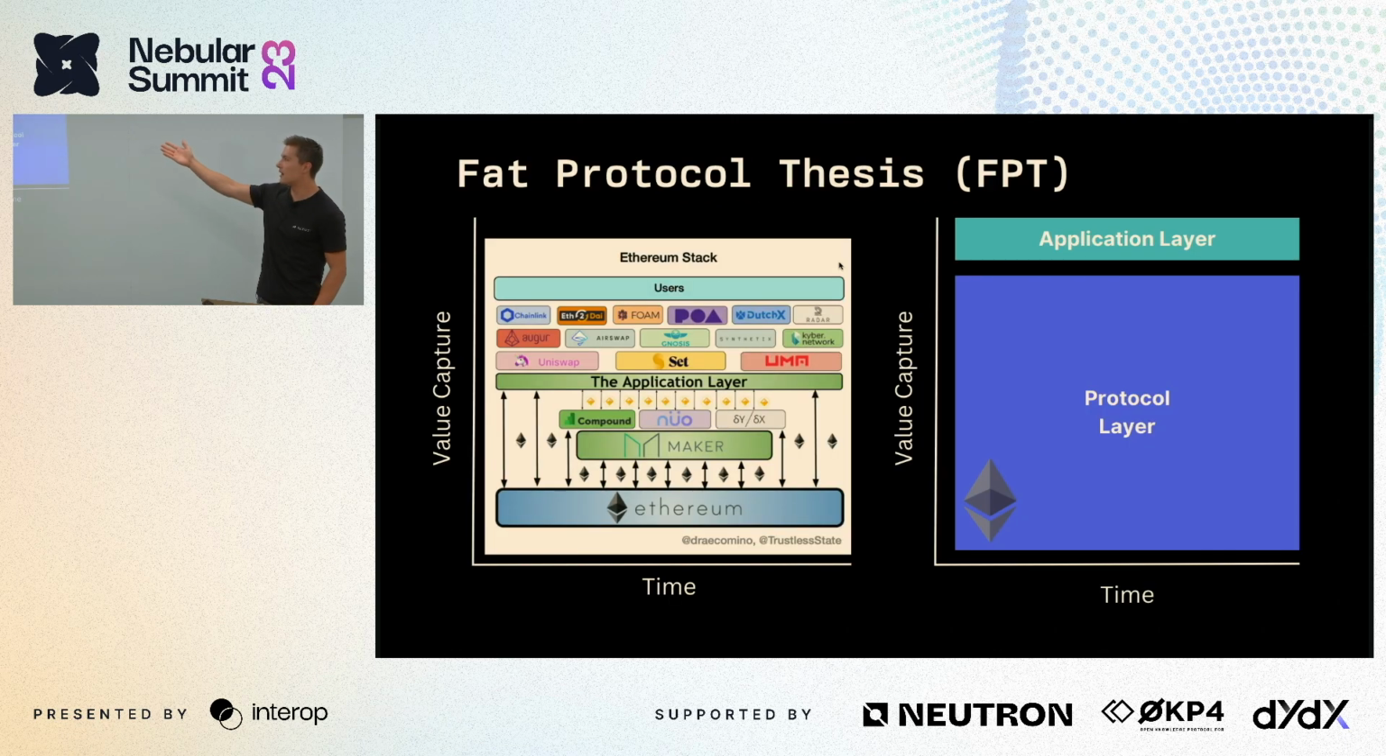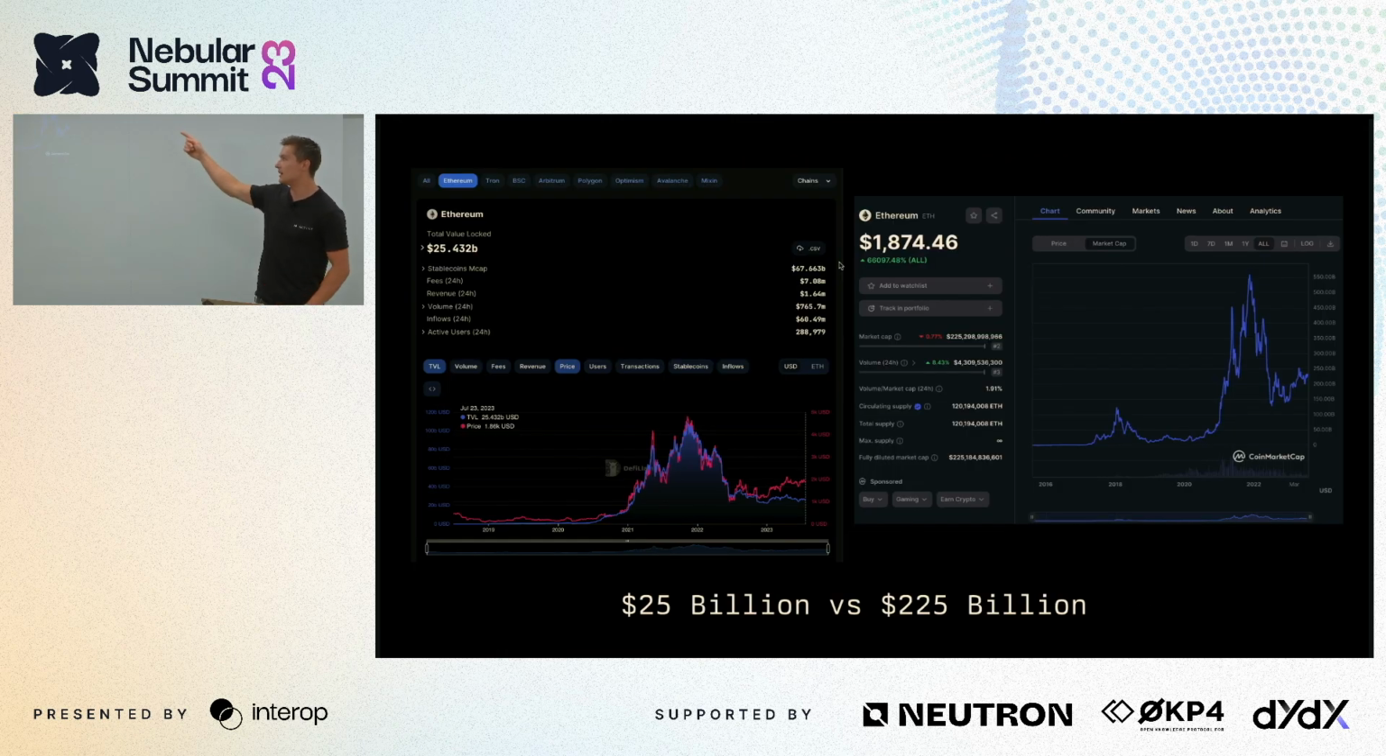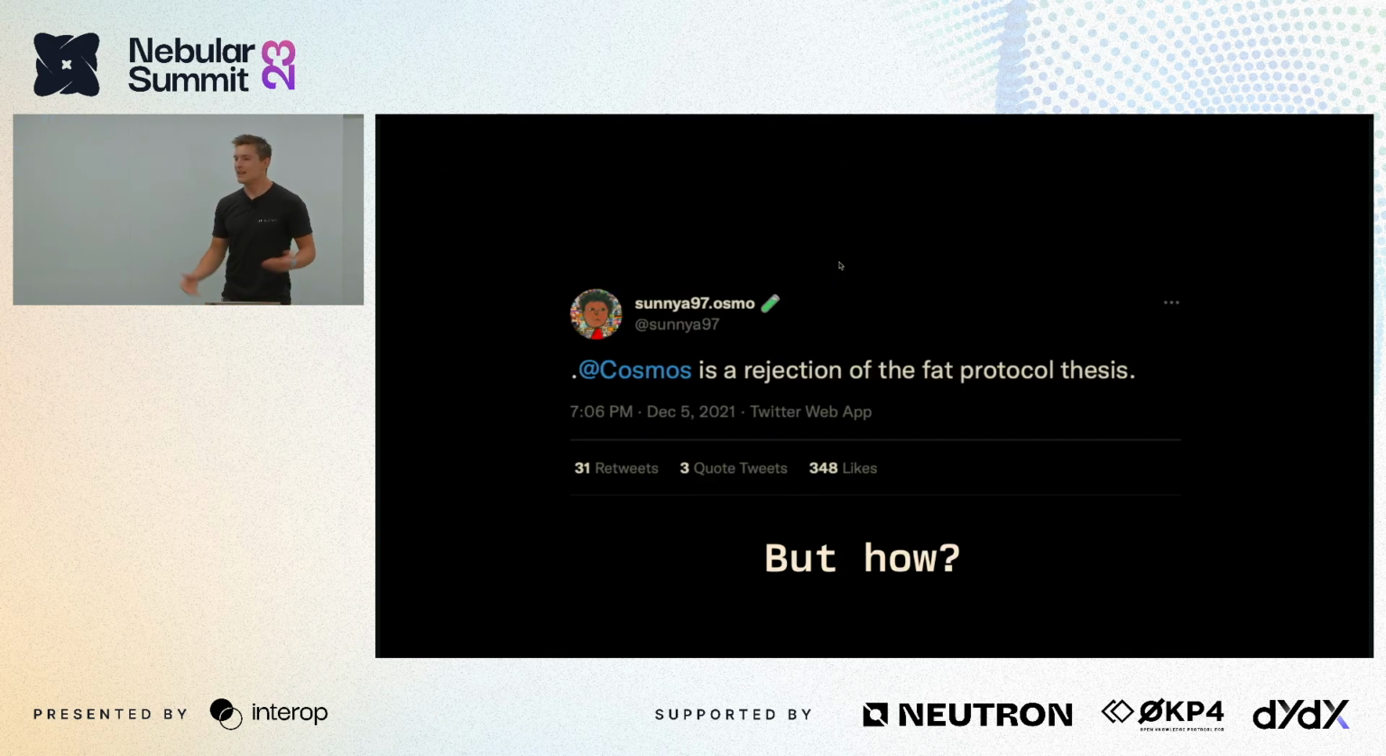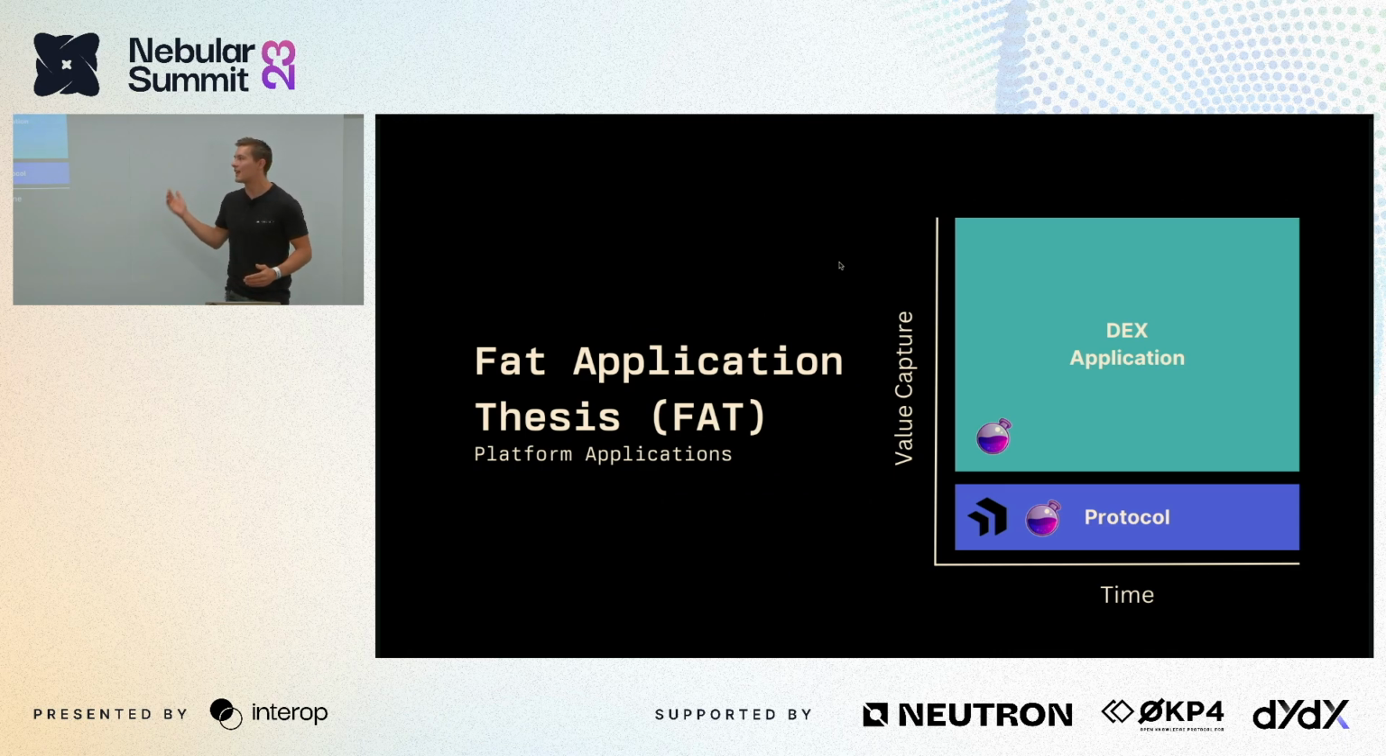And we can see this very clearly in the Ethereum ecosystem. We've got all these applications driving the value down to the Ethereum protocol. And this is evident in the market cap, which is almost 10 times the amount that is locked in DeFi right now. We've got 25 billion versus 225 billion for Ethereum. And we have a famous tweet from Sunny a few years ago saying that Cosmos is the rejection of the fat protocol thesis. And I think we all know why. It's why we're here today, because of the fat application thesis.